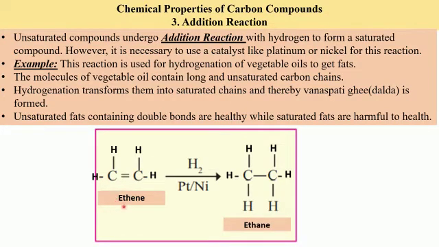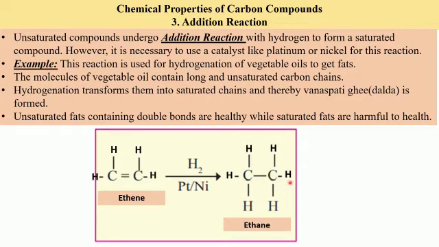We need an unsaturated compound. Here we have ethene. It is C2H4. The structural formula of ethene is given. This reaction takes place in presence of a catalyst like platinum or nickel. And addition of hydrogen is going to be brought about. So you have to add 2 hydrogen atoms to this ethene. What structure would we get?